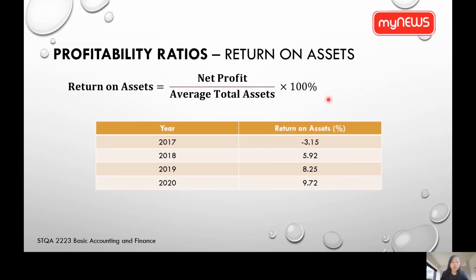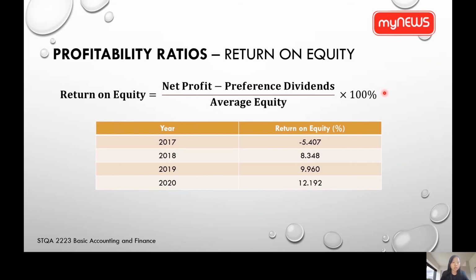Besides, return on assets gives investors an idea of how effective the company is in converting the money it invests into net income. The higher the return on assets, the better, because the company is earning more money on less investment. Here I have shown the formula of return on assets. Next, we focus on return on equity. Return on equity is a measurement of how effectively a business uses equity, or the money contributed by its stockholders and cumulative retained profits, to produce income. Here is the formula for return on equity.